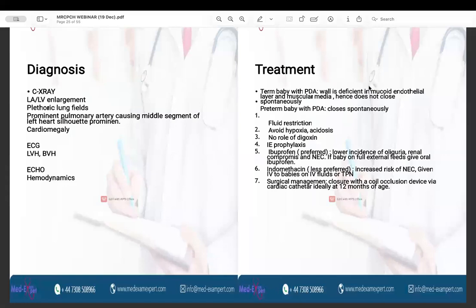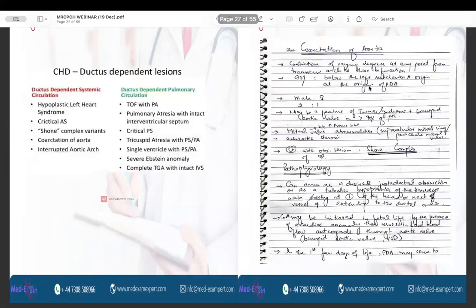Indomethacin is also a drug of choice for the PDA, but it is less preferred as compared to ibuprofen because it is associated with the increased risk of necrotizing enterocolitis, and it is given to the babies who are on IV fluids or who are receiving total parenteral nutrition. The surgical management involves closure with the coil occlusion device via cardiac catheter, and it is done ideally at the age of 1 year of life.